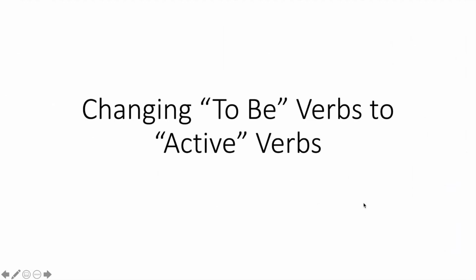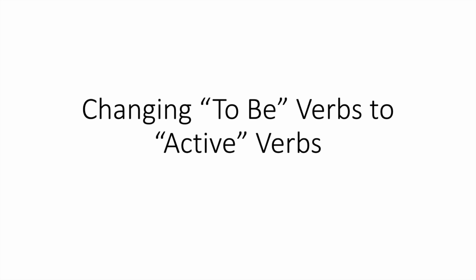So now we're going to talk about changing to be verbs into active verbs. So where do to be verbs belong in formal writing? I mean, surely you can't eliminate them altogether, right? Of course you can't eliminate them altogether, because otherwise our words would not make any sense. But avoiding to be verbs as much as possible in formal writing is crucial. Having this awareness enhances your argument and retains your reader's attention.